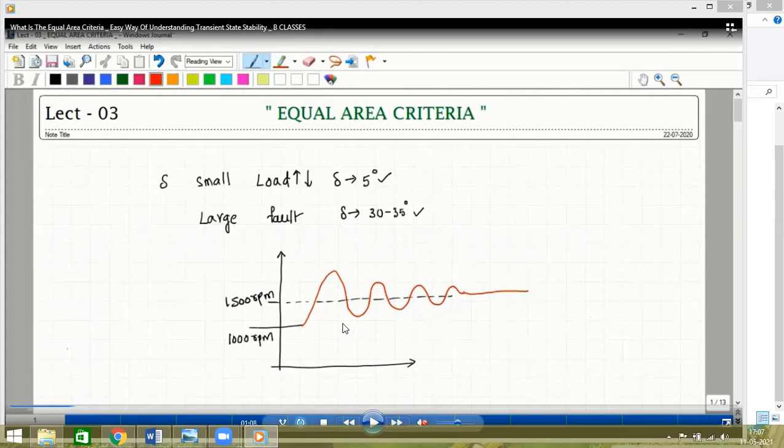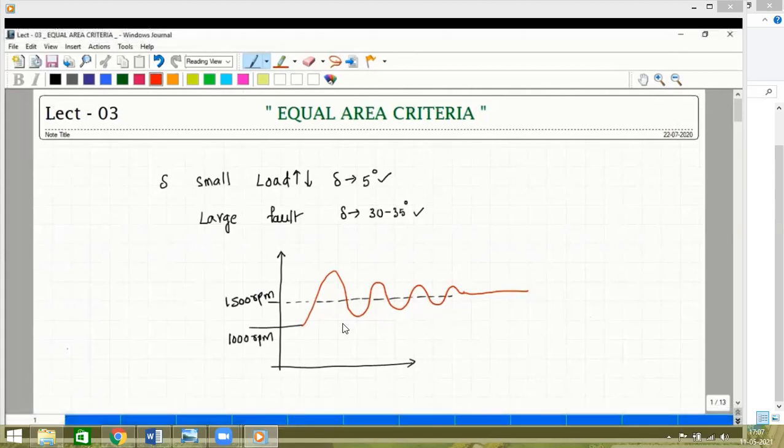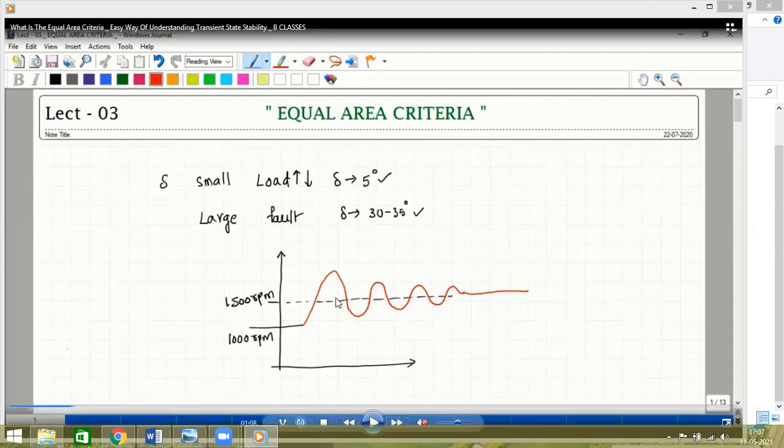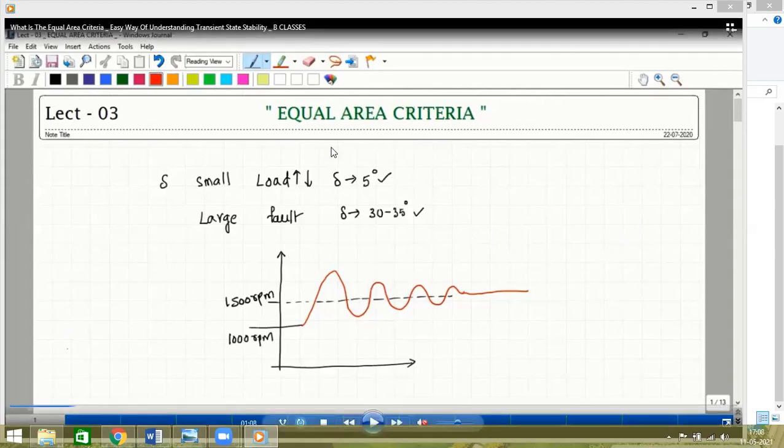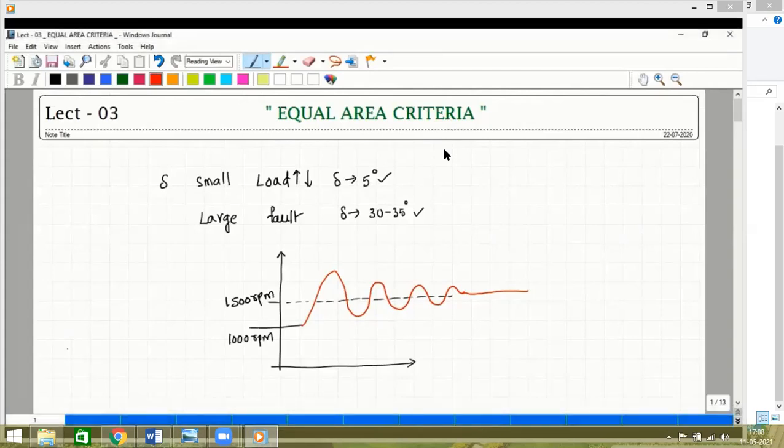Can anyone tell me, the transient behavior of the power system or the generator is explained by which equation? Swing equation. Yesterday we studied it in the last class. The transient behavior is explained by the swing equation. Sir, what is equal area criteria? The graphical explanation of the swing equation, or the graphical explanation of the transient behavior of the power system, is called equal area criteria. Both equal area criteria and swing equation are explaining the same transient condition.